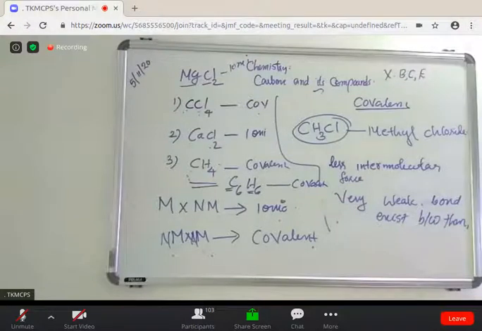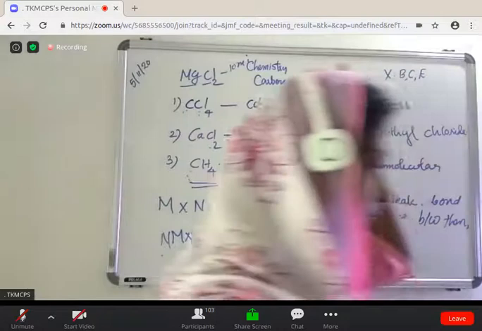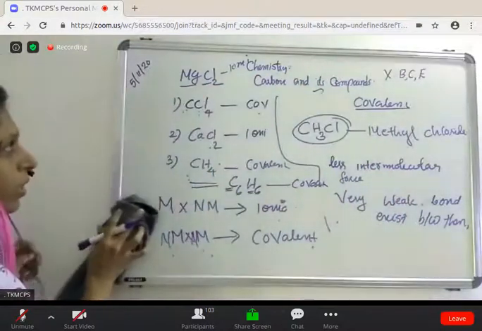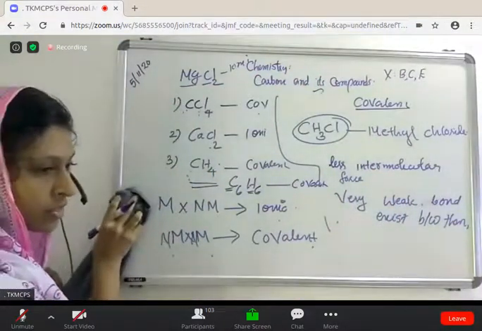Okay, next topic. Next topic, allotropes of carbon and their properties.